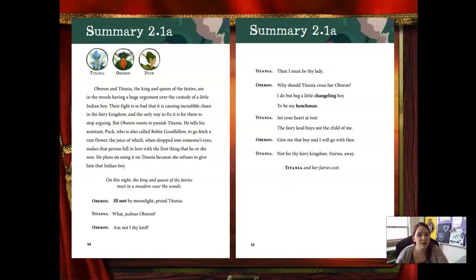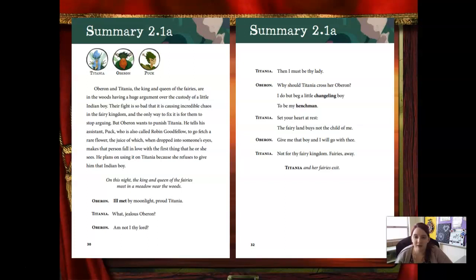So let's do a summary of 2.1. Our characters are Titania, Oberon, and Puck. Oberon and Titania, the king and queen of the fairies, are in the woods having a huge argument over the custody of a little Indian boy. Their fight is so bad that it is causing incredible chaos in the fairy kingdom, and the only way to fix it is for them to stop arguing.